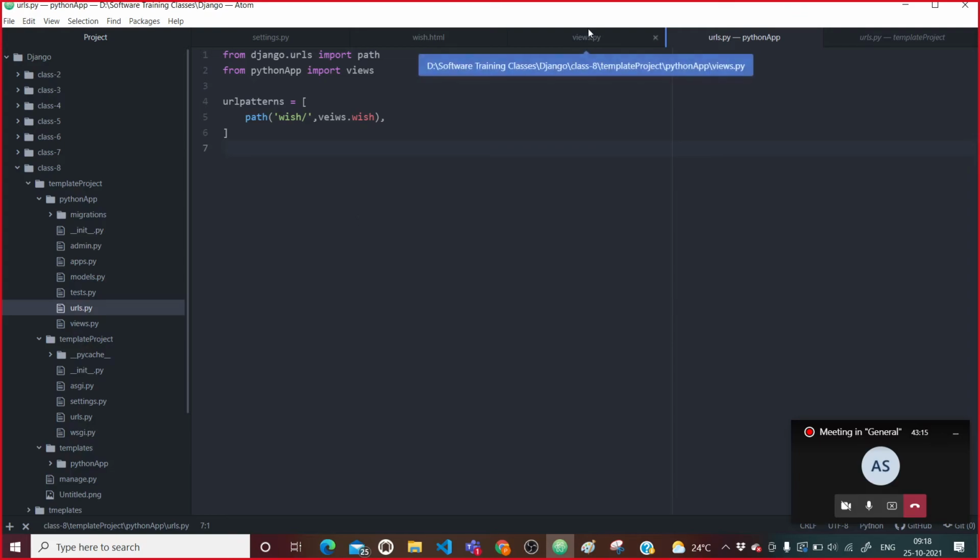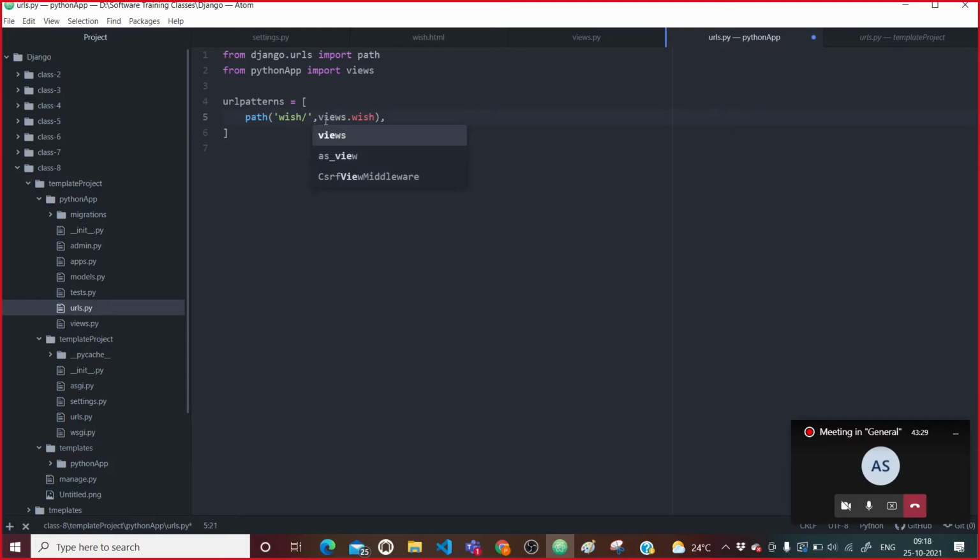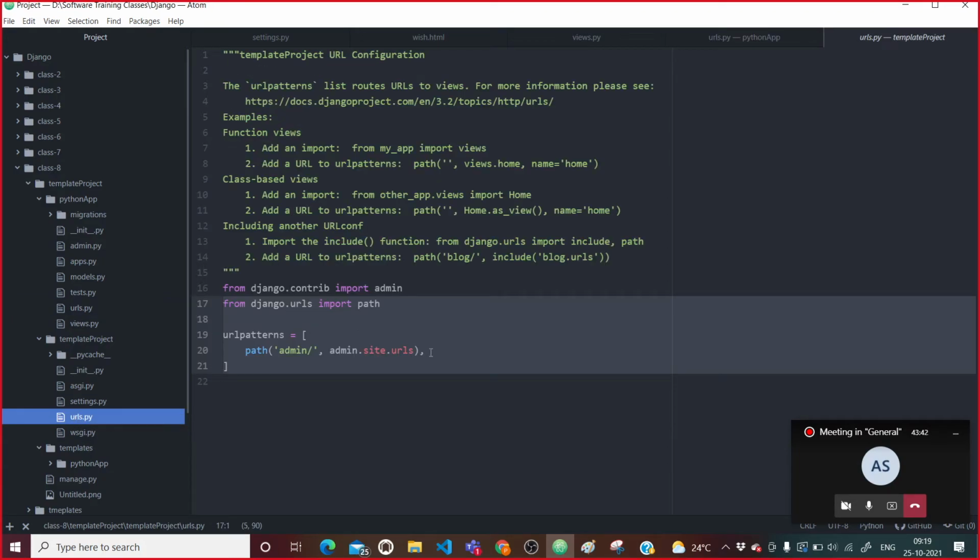Now save it. I want to map this application-based URL in our project. Now this wish URL we are going to map to this project level URL.